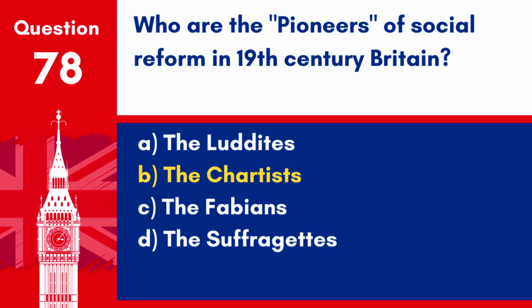Answer B. The Chartists. The Chartists were a significant social reform movement in 19th century Britain, advocating for political reforms and greater democratic rights, particularly for the working class.